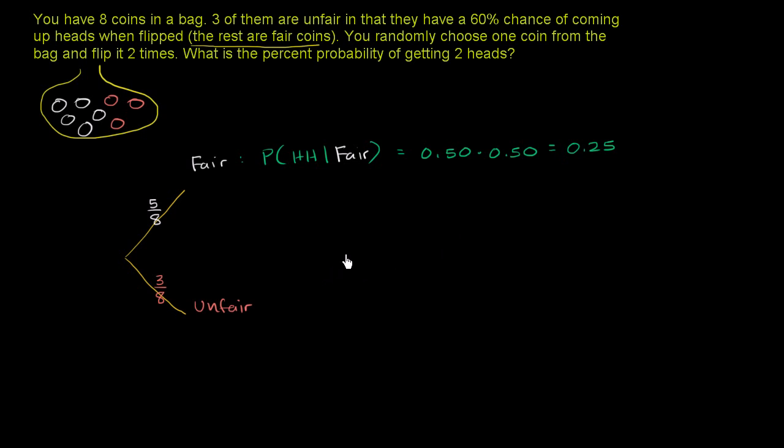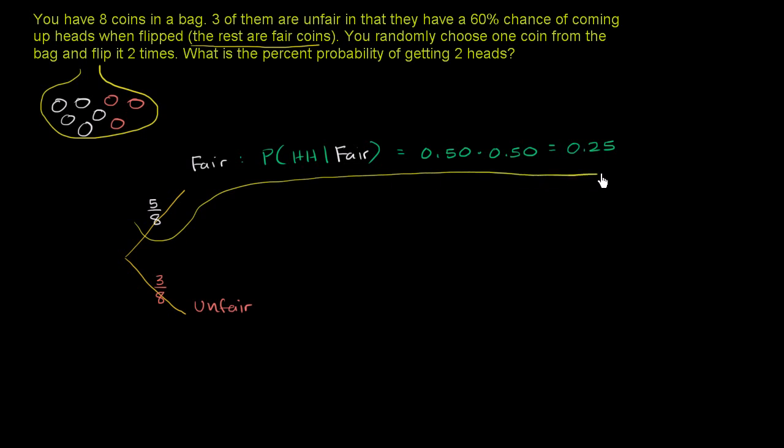Now, if you want to know the probability that you picked a fair coin and you got 2 heads in a row: given that you have a fair coin, it's a 25% chance that you have 2 heads in a row. But the probability of picking a fair coin and then, given the fair coin, getting 2 heads in a row will be the 5/8 times the 25%. So this whole branch, I should maybe draw it this way.